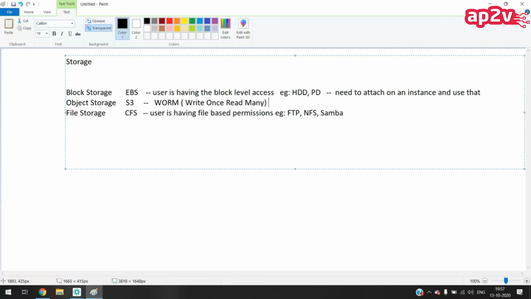It is the same as uploading files into Gmail. We can read the file again and again, but we are not able to edit it. If you want to edit it, you have to download it, edit it, and re-upload it, right?